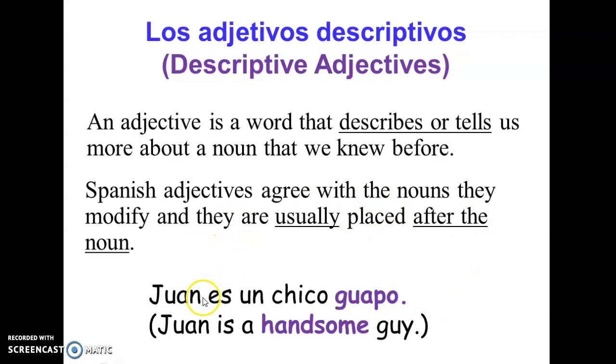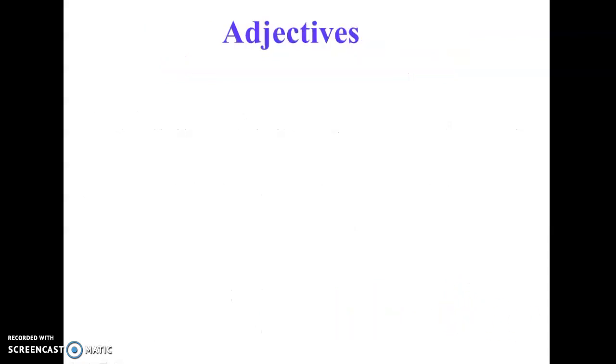And so here we're describing Juan. What kind of guy is he? So Juan es un chico guapo. We're talking here about his physical appearance. So he's a handsome guy. Juan is a handsome guy. So as we can see, normally in Spanish, the adjective would go after the noun. This is our noun, chico, which is a guy. But then, how he is, like his appearance. He is handsome. Okay, so descriptive, we are describing.